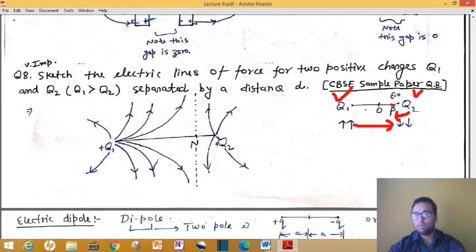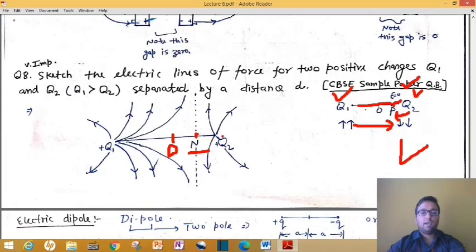Q2 is lesser in magnitude, but its distance is lesser compared to this much distance. That's why towards the right the electric field may be 0. So here this N means null point. Null point means the electric field is 0 at this particular point. So you have to draw this null point just towards the right side of the center point O.